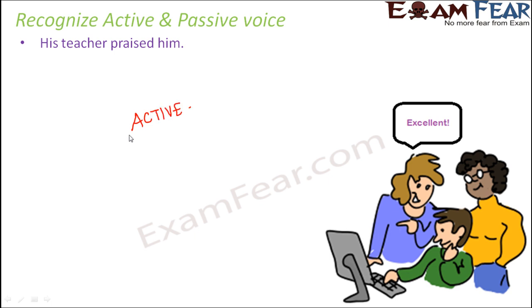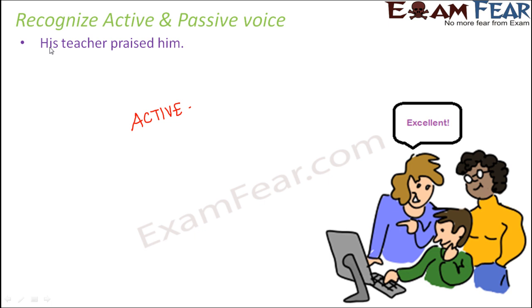And also just for your information, it is important that you recognize the tense of the sentence. Why is that important? Because sometime later we will learn how to convert a sentence from active voice to passive voice or from passive voice to active voice. While doing that, we need to have a very good idea about the tenses. So just like a quick recap of tenses, can you tell me what is the tense of the sentence?